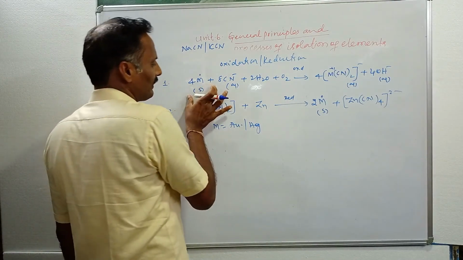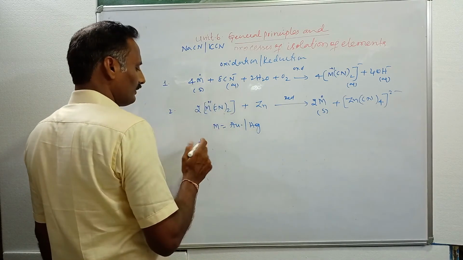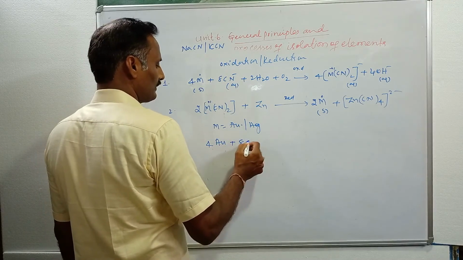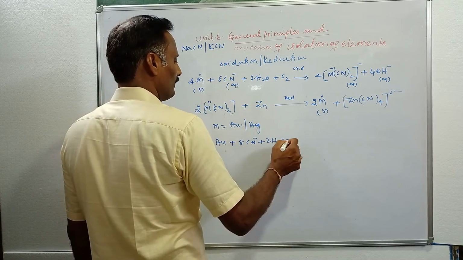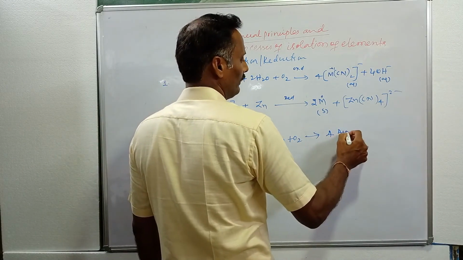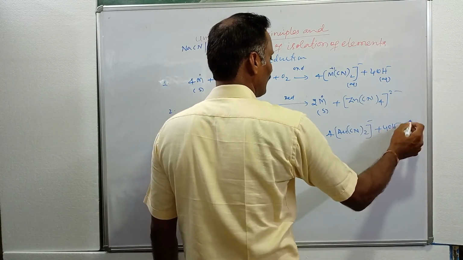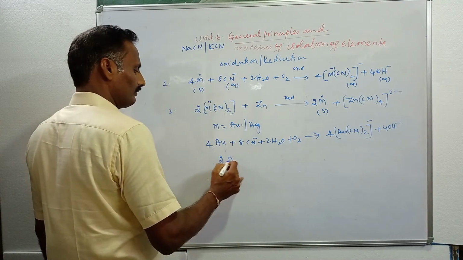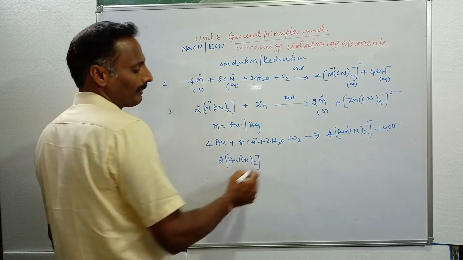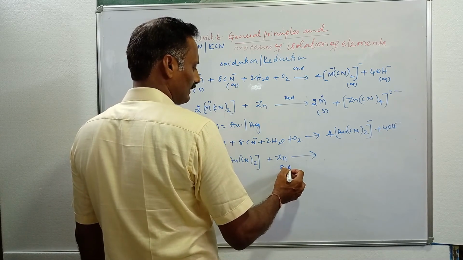Then when this concept is applied for the isolation of gold, the gold symbol is Au: 4 Au plus 8 CN minus plus 2 H2O, in the presence of oxygen, we will get 4 Au(CN)2 minus and 4 OH minus. This Au(CN)2 is the cyanide complex. When this cyanide complex is treated with zinc, zinc acts as the reducing agent.